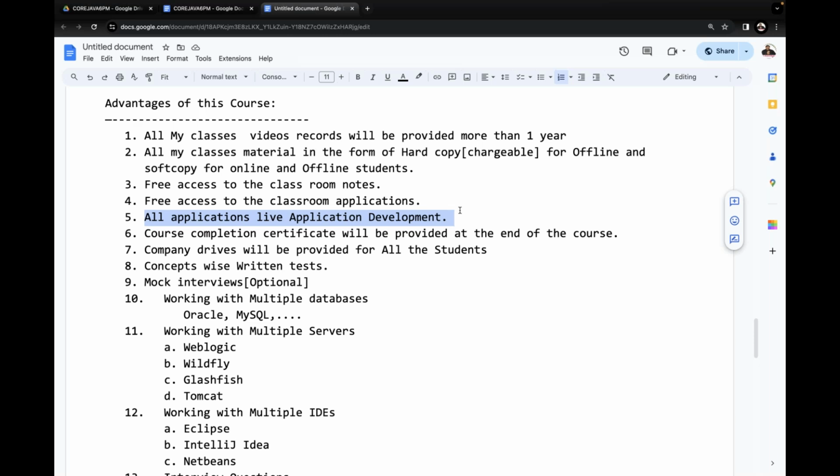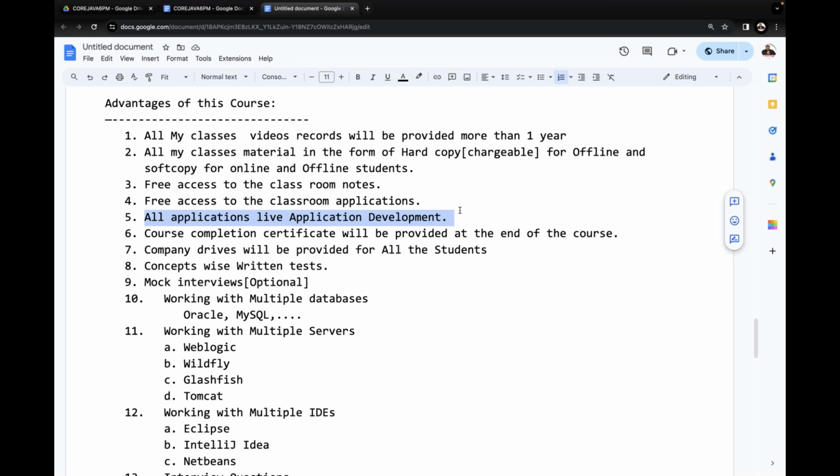Without knowing syntax, how can we prepare a particular program? The syntax we understand as part of the theory. If you know only syntax without having a program, what is the use of it? Understand my point here? Because of that, we are going to understand both. Where theory is required, I will discuss more theory. Where practice is required, I will do more practicals inside the classes. So both are mixed. One more point I'm telling you, observe carefully.